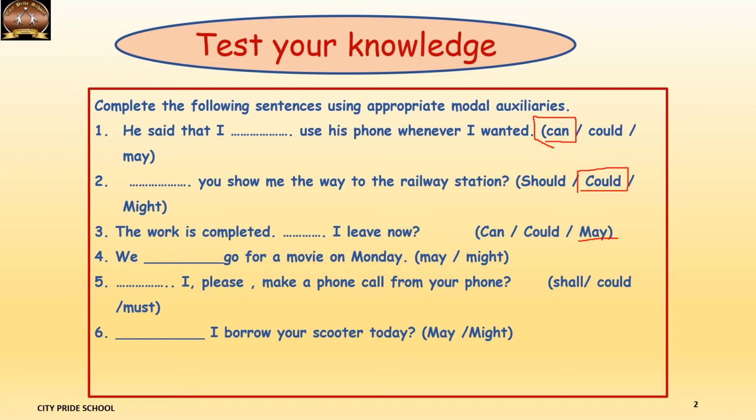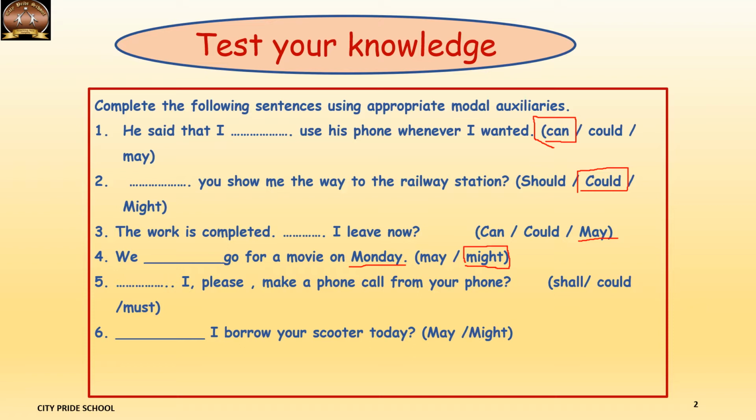The next one is we dash go for a movie on Monday. Now Monday, if you see, is the first day of the week. So very few people decide to go for a movie on Monday. So there is a weak possibility. So we might go for a movie on Monday is the correct choice.